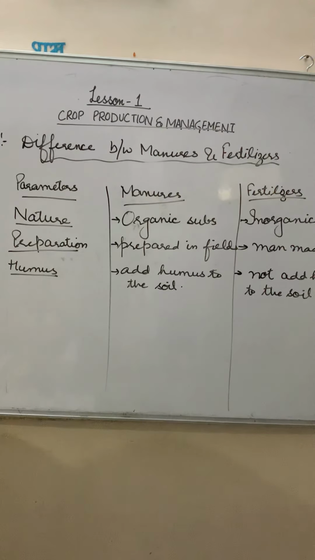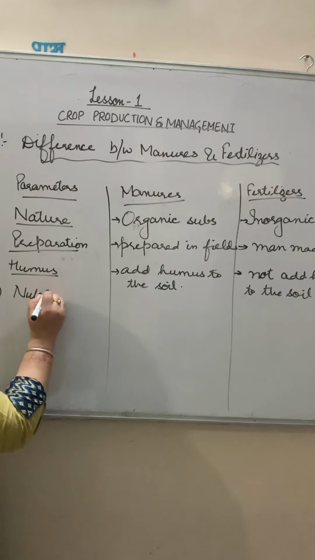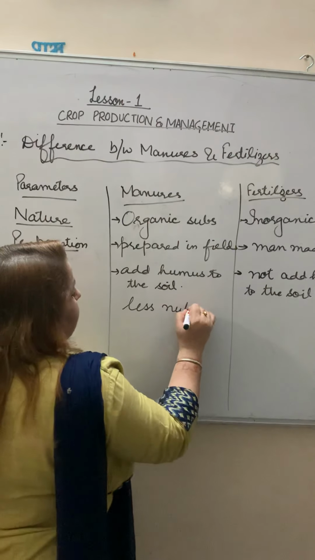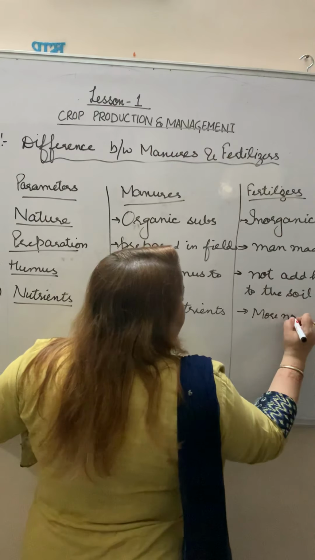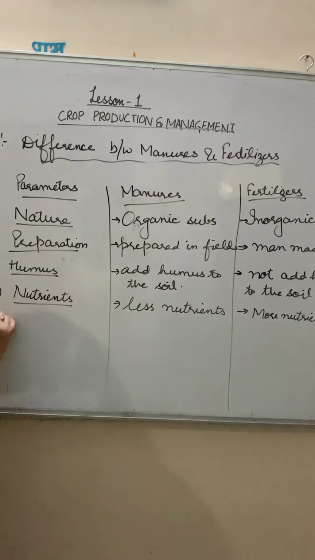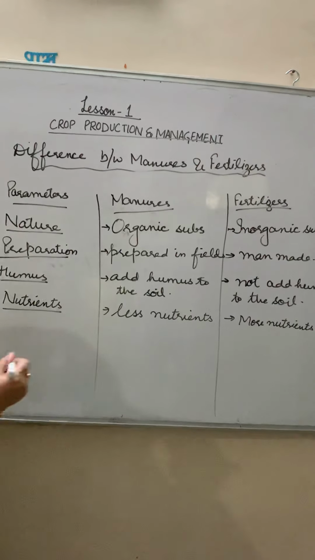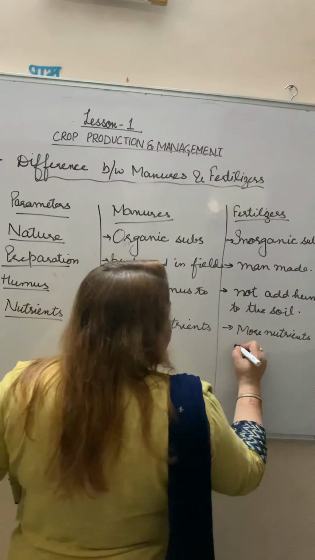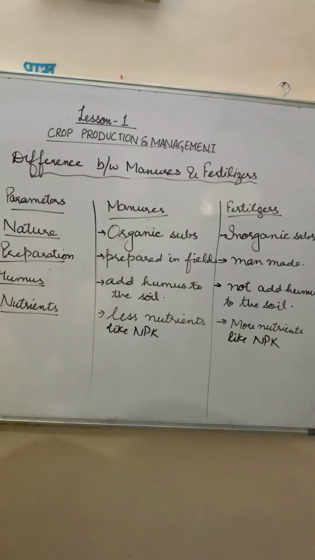Fourth point, we will discuss nutrients. Manures have less nutrients, fertilizers have more nutrients like NPK, because these are prepared in the factories.